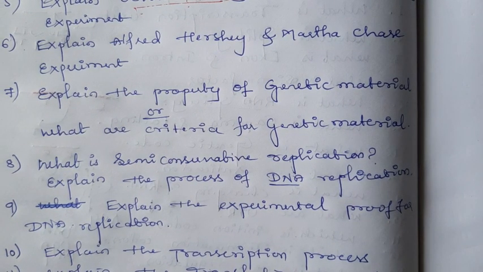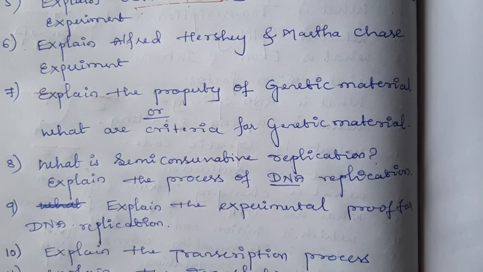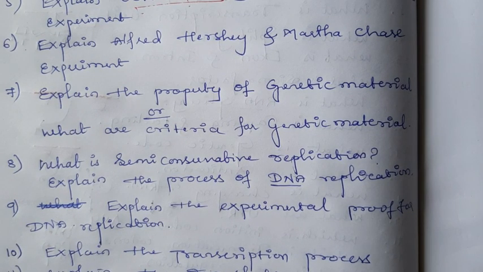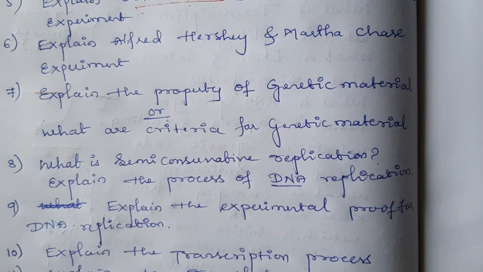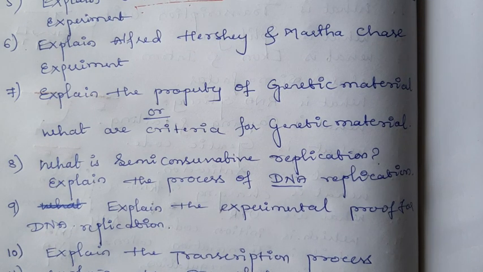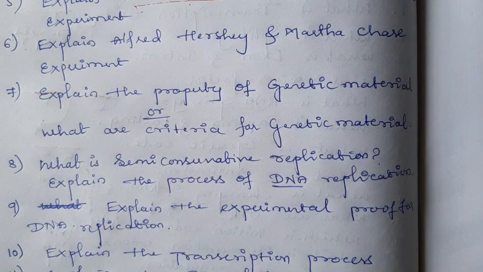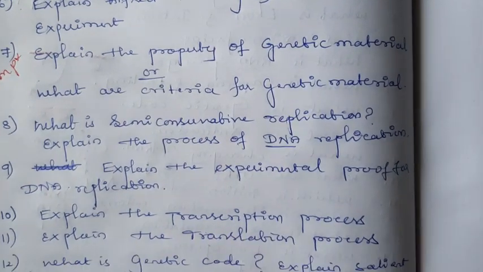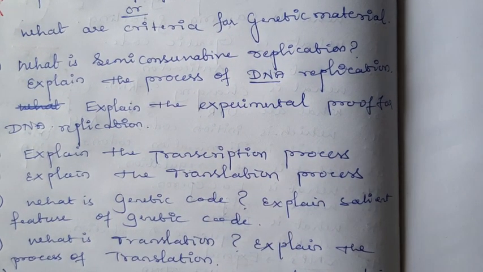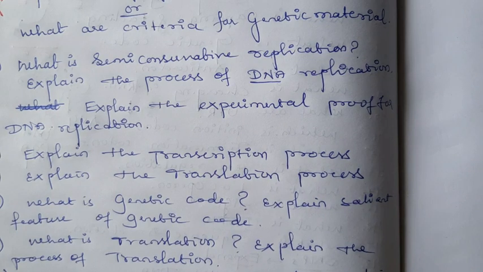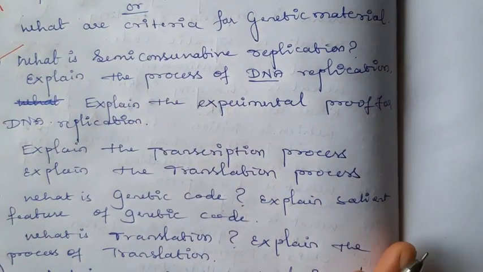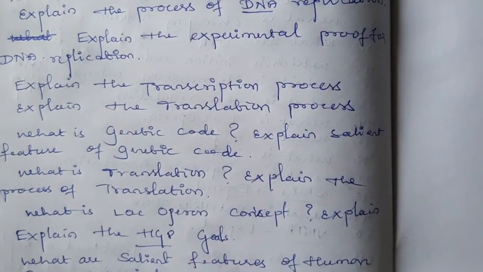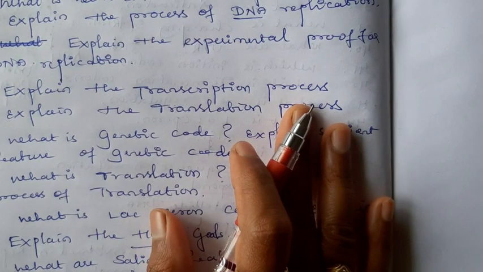Then next question, explain the properties of genetic material, or the criteria for genetic material. You can get the question like, why does DNA act as a genetic material, or what is the criteria for the genetic material. This is also a very important question. Then what is semi-conservative replication? I already explained that. You have to explain DNA replication. Okay, then explain the experimental proof for DNA replication.